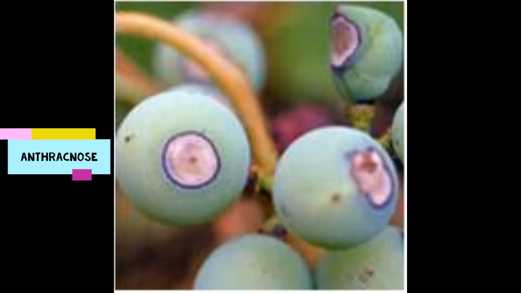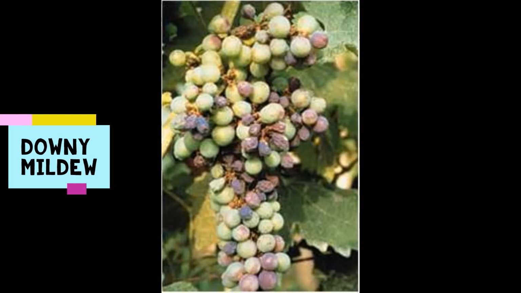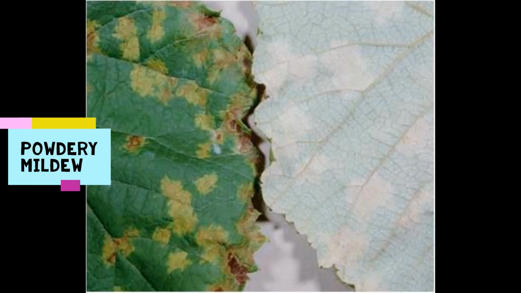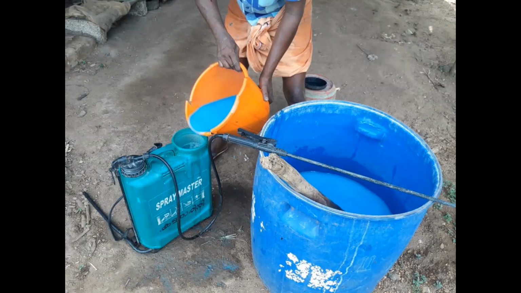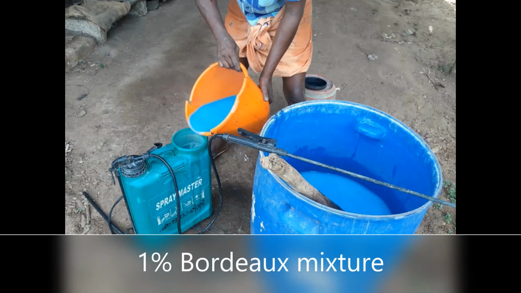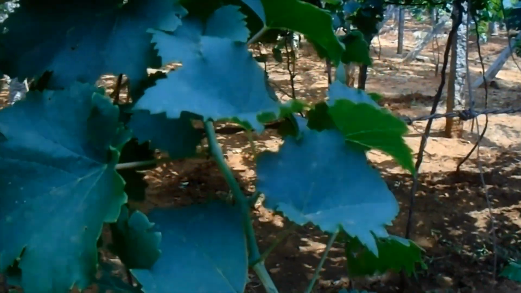The berries start ripening from the end of May in early varieties. The bunches are usually harvested during the early hours of the day before temperature rises above 20 degrees Celsius. The yield of seedless grapes is 15 tons per hectare per year. Paneer Draksha and Pacha Draksha yield about 30 to 40 tons per hectare per year.